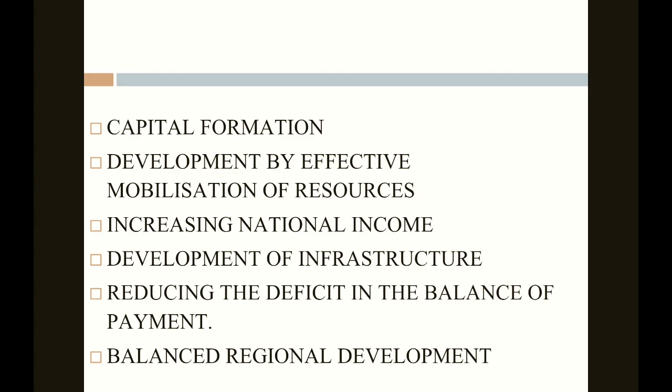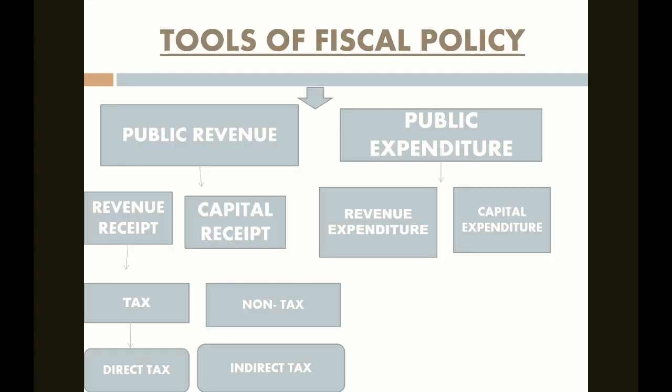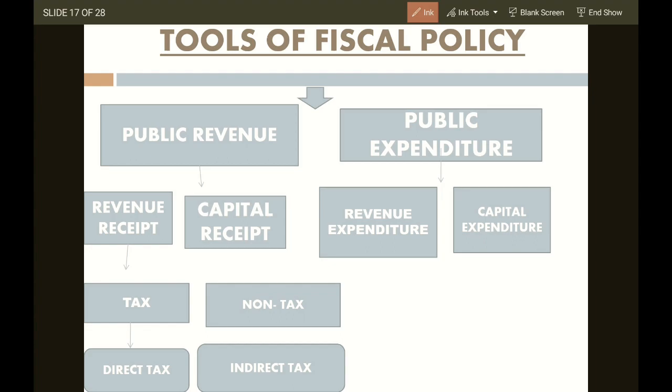Now capital formation, development of effective mobilization of resources, increasing of national income, I've told you earlier, development of infrastructure, reducing the deficit in the balance of payment, balanced regional development. Now, what are the tools of fiscal policy?